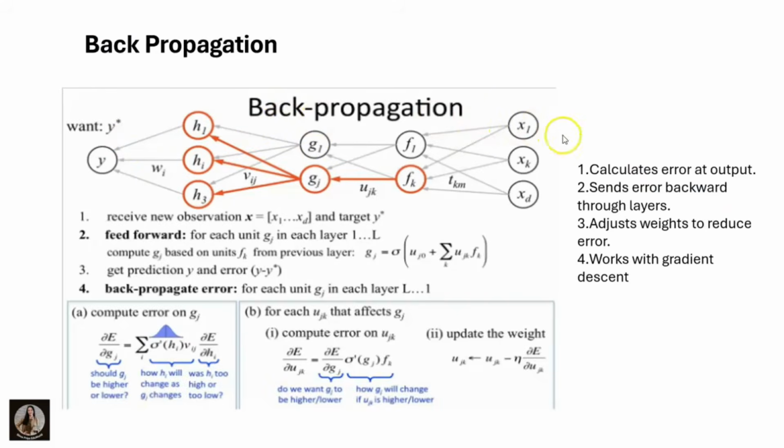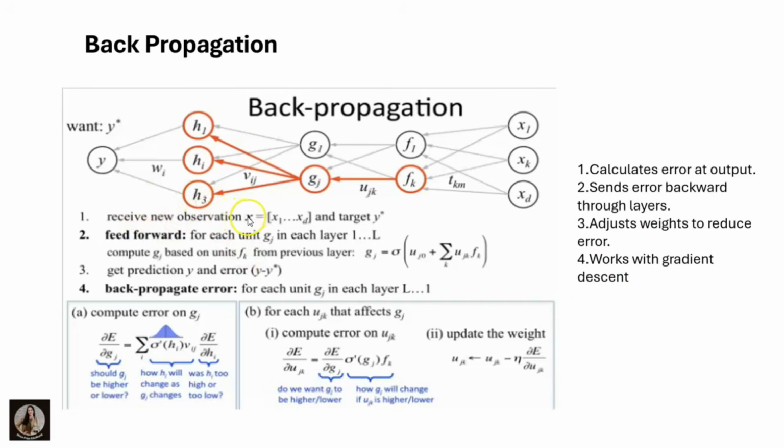Here you can see I have told that it calculates the errors at output. Here it will find the error at the output. After that it sends the errors back through the layers. You can observe it is sending back the errors through the layers. Clear? You have to draw this diagram and adjust the weights to reduce the errors. If you observe here, it is calculating and finding the weights, updating the weights, and it is working with gradient descent. Let us see how exactly it works.